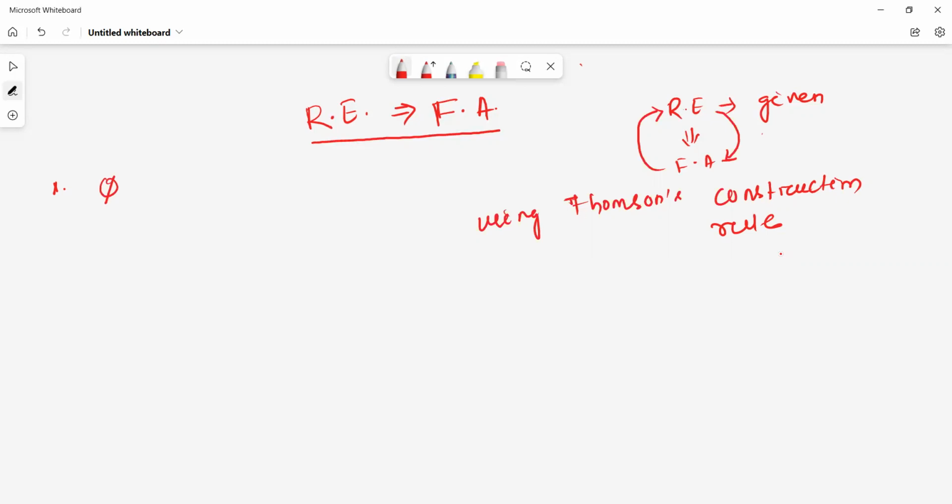Now we'll construct the finite automata for the phi language. How? See here. The finite automata for the phi regular expression: this is q0, this is q1. Okay, this is very simple. This is the finite automata for the regular expression phi. Okay, this is the first one.